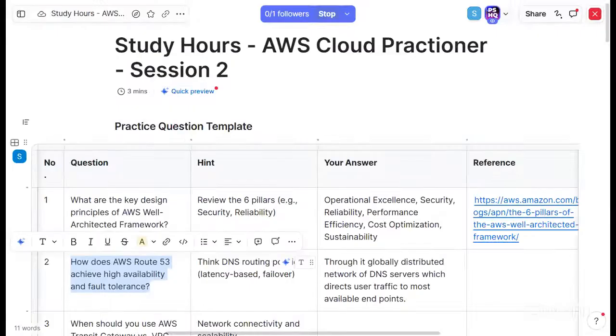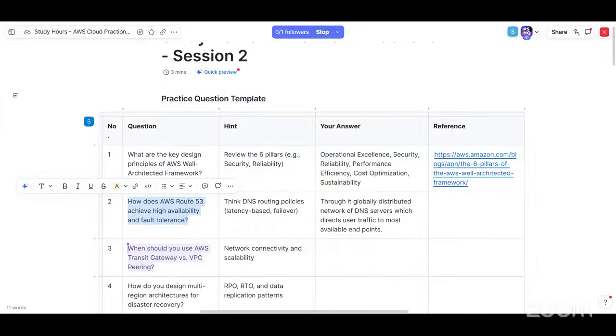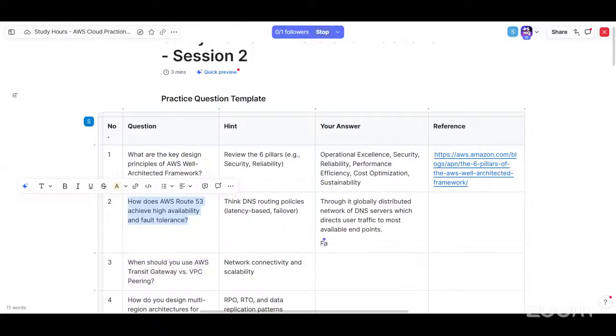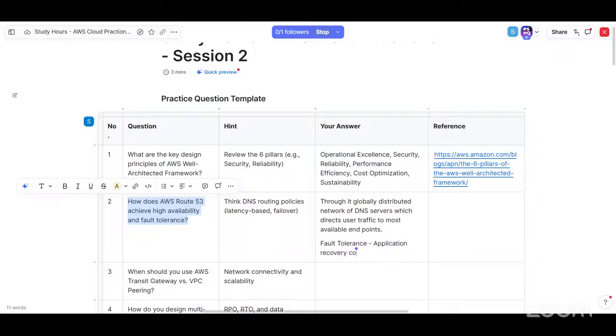And for fault tolerance, there is something called Application Recovery Controller, ARC, for rapid failover and redundant infrastructure.